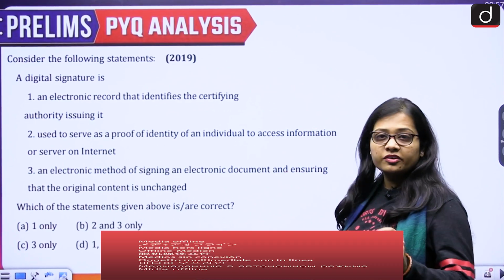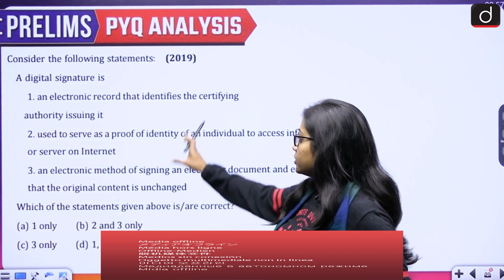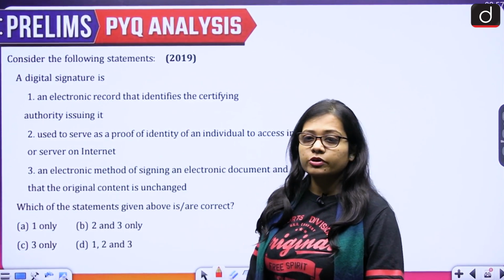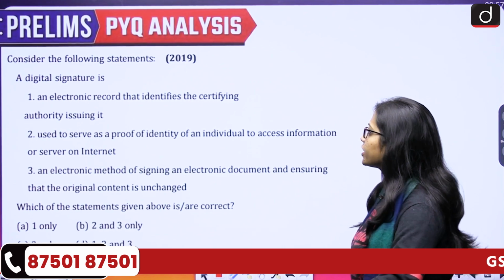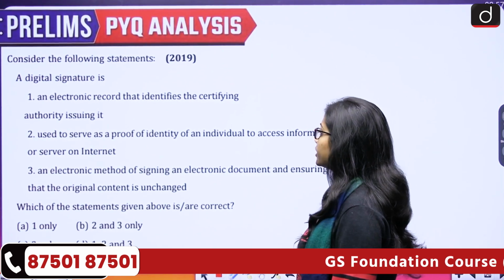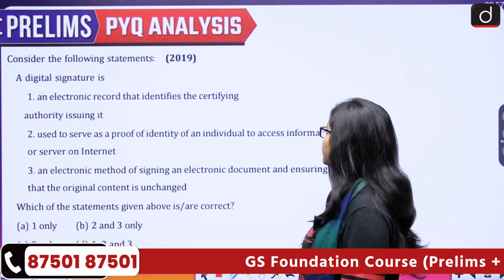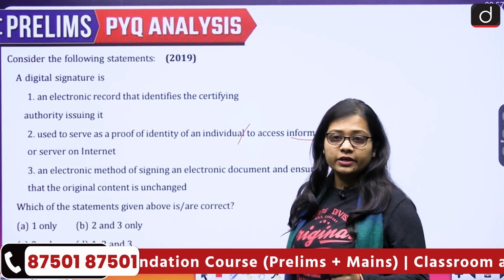Next is, consider the following statements. There are 3 statements given with regard to a digital signature. First, a digital signature is an electronic record that identifies the certifying authority issuing it. Second, it is used to serve as a proof of identity of an individual to access information or server on internet.